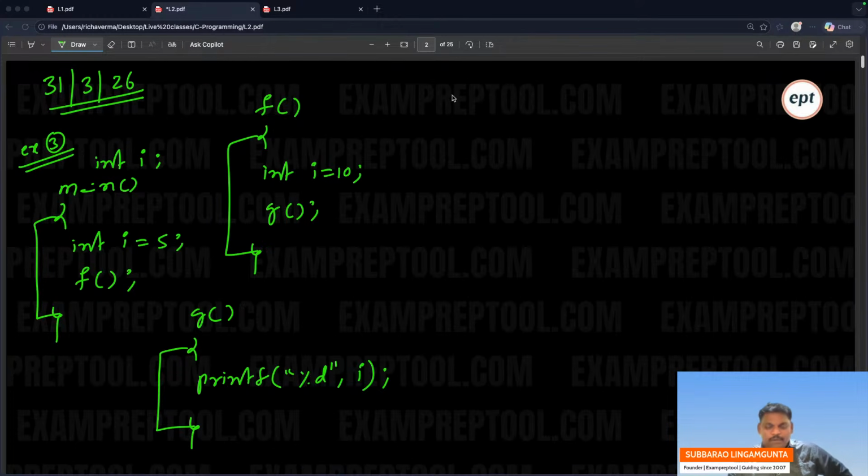Yeah, can you go ahead? What is the output of this program? Everyone try to give an answer. What will be the output of this program? Whatever you are thinking, please go ahead. After today's class is over, I will give the notes also. I will keep them in the group. Can everyone try this?